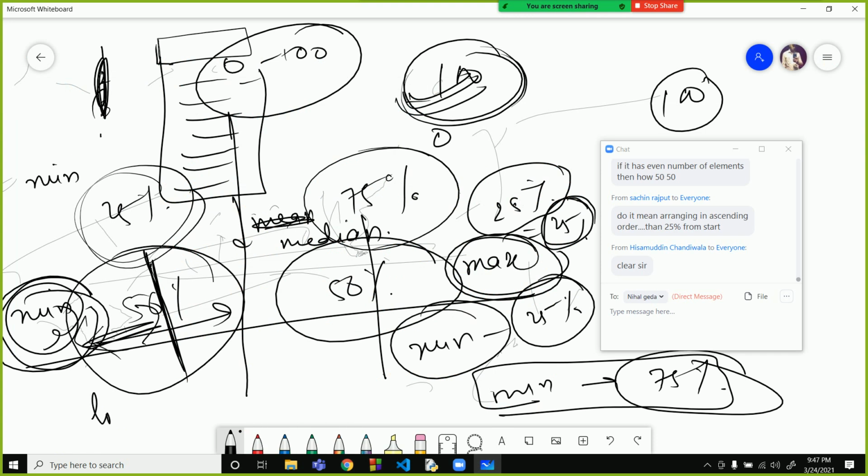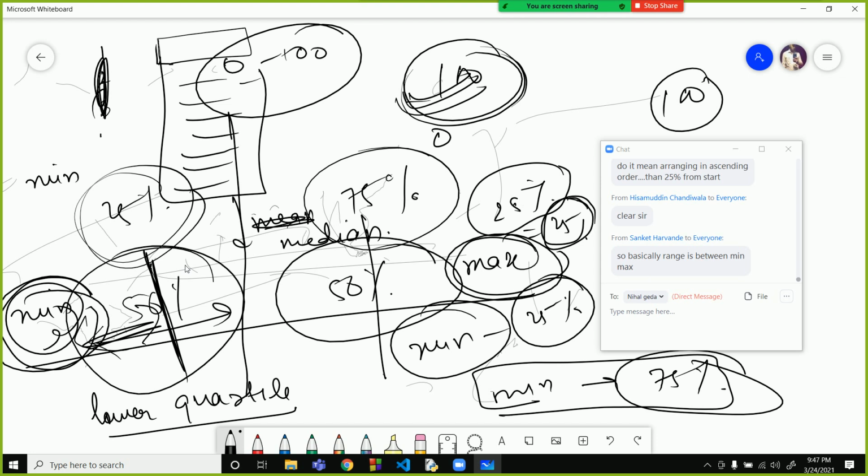Sir, basically, 25% is the mean of the data between the minimum and the median? It is not the mean. Sir, it means that between 49 and 226 there are 25% of the values of the data? Yeah.